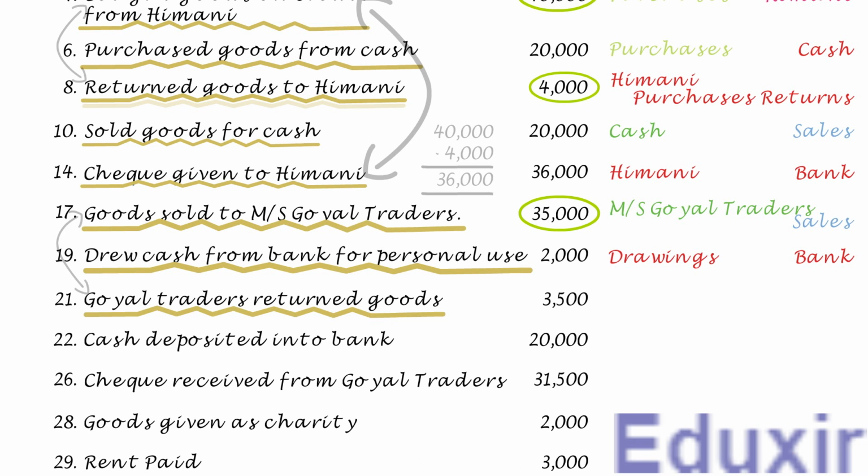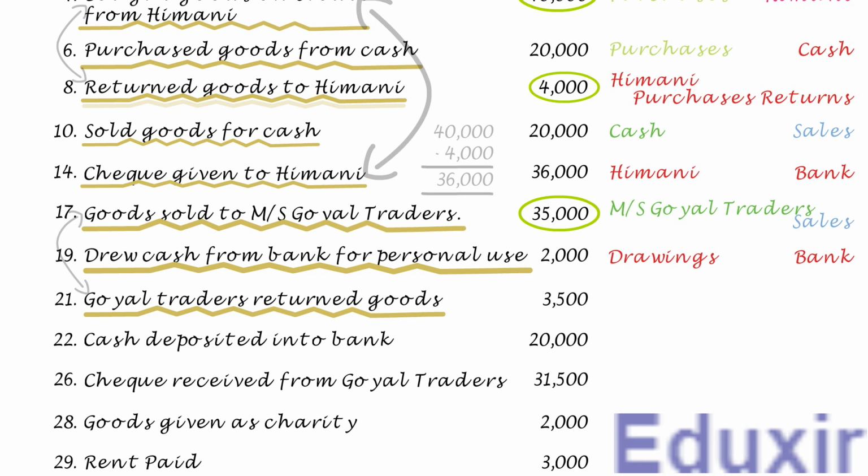Sales returns account is nothing but a contra account of the sales account and is used to record all the sales returns. We can consider that the sales returns account is nothing but a bifurcated sales account and is used to record all the sales returns. With this information at our hand, let us now proceed with the analysis of this transaction.